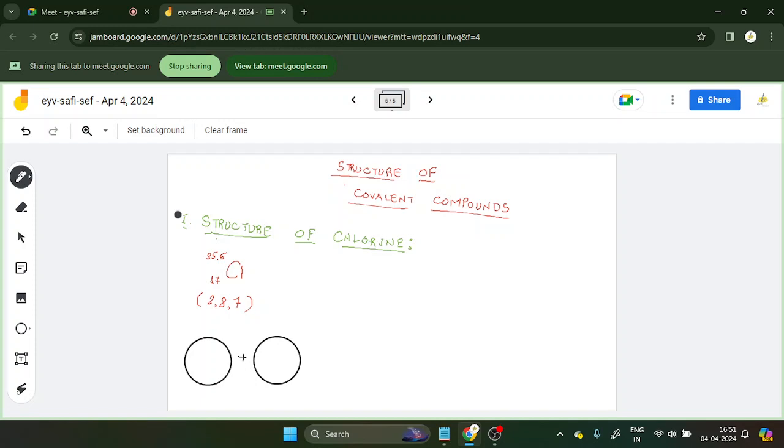In your book it is written like this, so I am going to draw according to your book. So basically this is chlorine. In your book it is like this, so according to your book I am also drawing. Two electrons here, because 7 electrons are there in total, right? So 2, 4, 6, and the last one is 7.